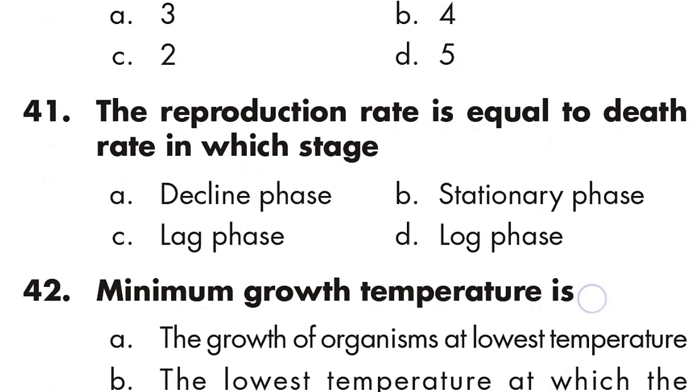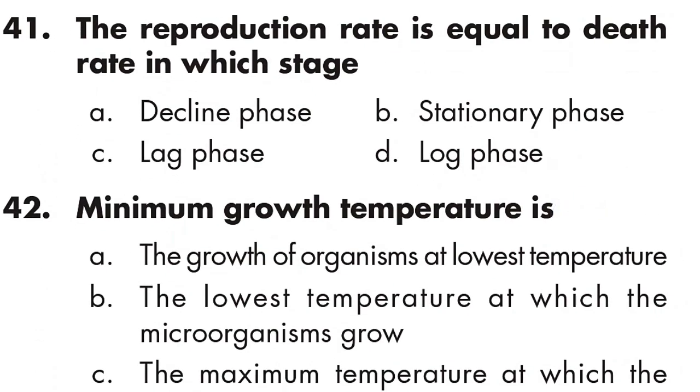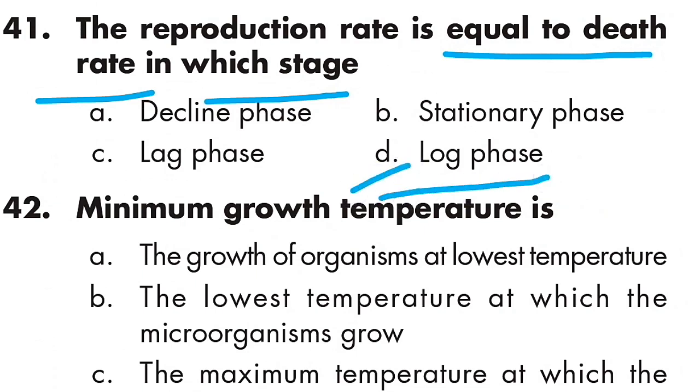Question 41: The reproduction rate is equal to the death rate in which stage? Answer is D, log phase. Option D is right. In log phase, the reproduction rate is equal to the death rate.